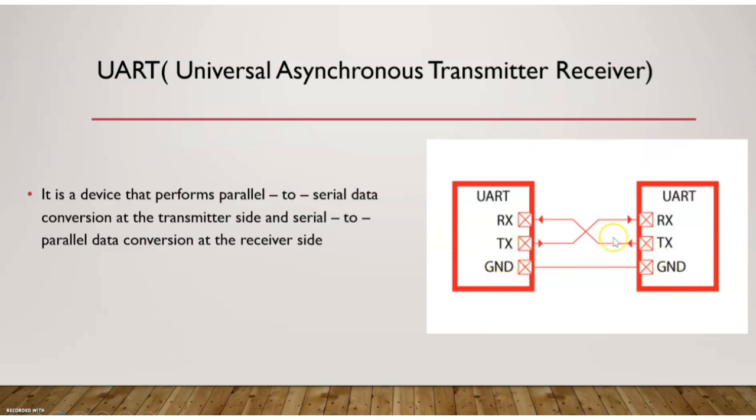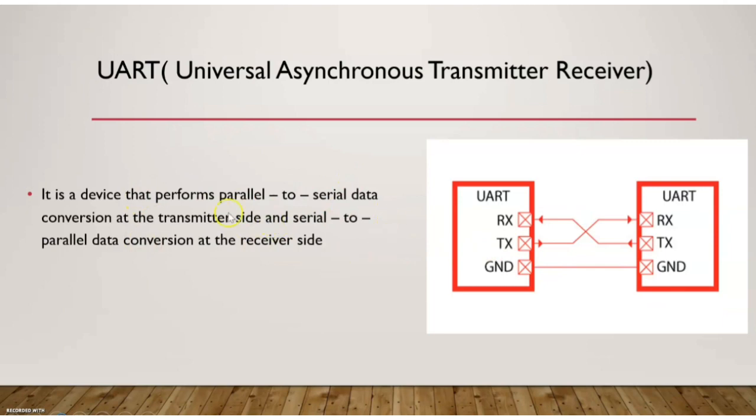Here also there is a receiving pin, a transmitting pin and ground. So clearly you can see that with the help of a UART, you can have a full duplex communication. Full duplex means the transmitting and the receiving side both can send at the same time. That is one advantage of going for a UART, and relatively this is a simpler structure.